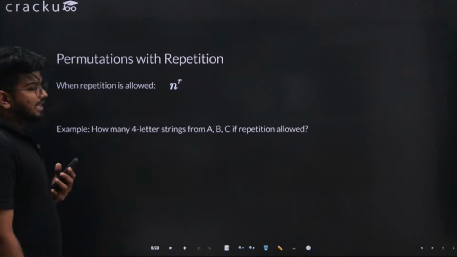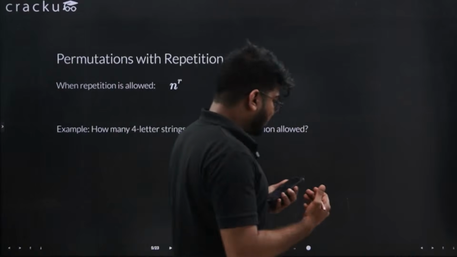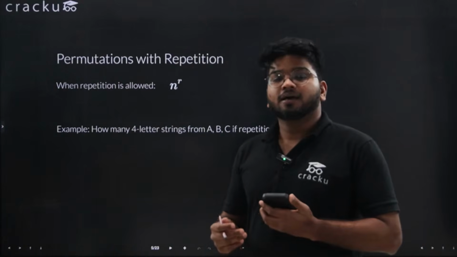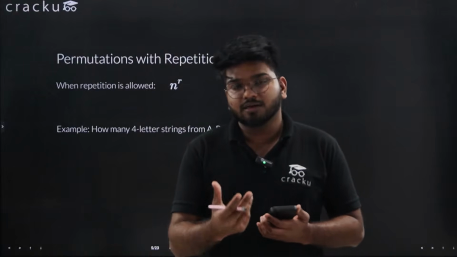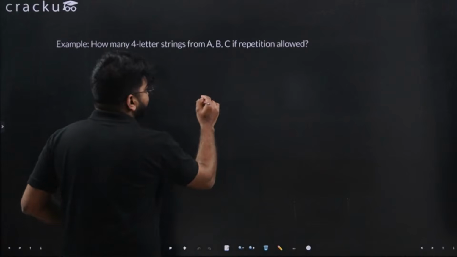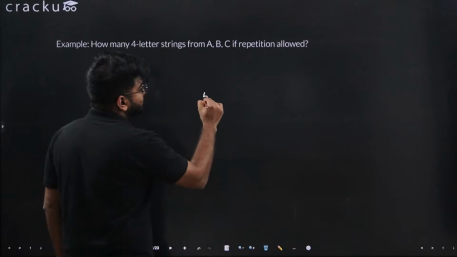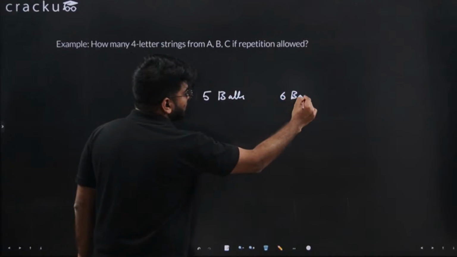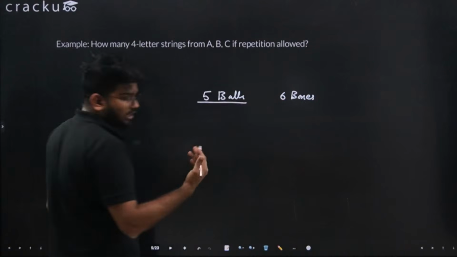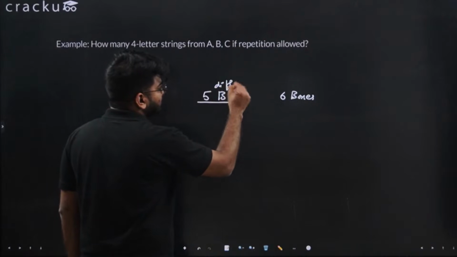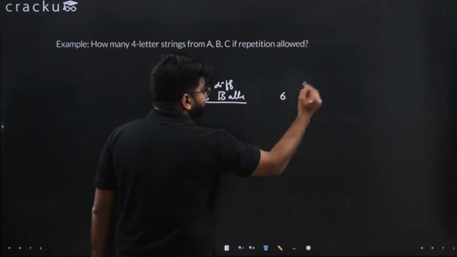Okay, now we have permutations with repetition. For example, there are 5 balls and there are 6 boxes. There are 5 balls and there are 6 boxes, and I want to put all the 5 balls. These balls are different and boxes are also different.